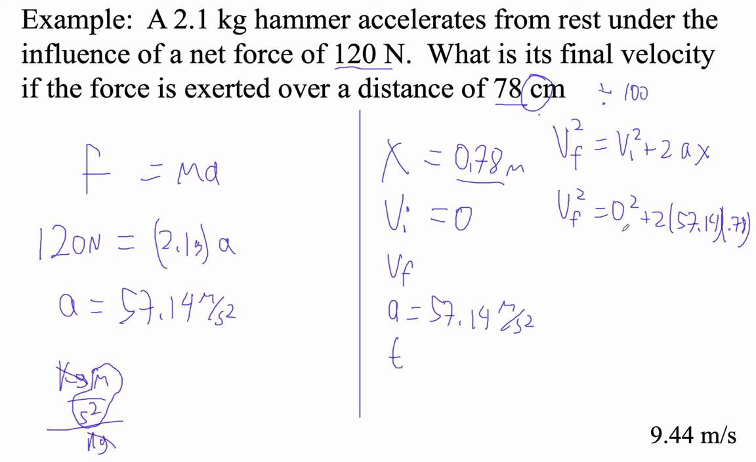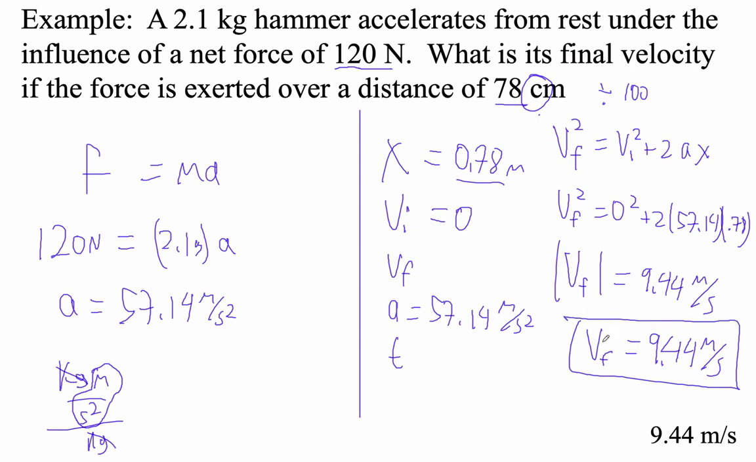Okay, let's see. Square root of 2 times the answer I just got times 0.78. And I get that the absolute value of the final velocity is 9.44 meters per second. I can't think of a reason why this would be negative. So I'm just going to say it's 9.44 meters per second. Ta-da.